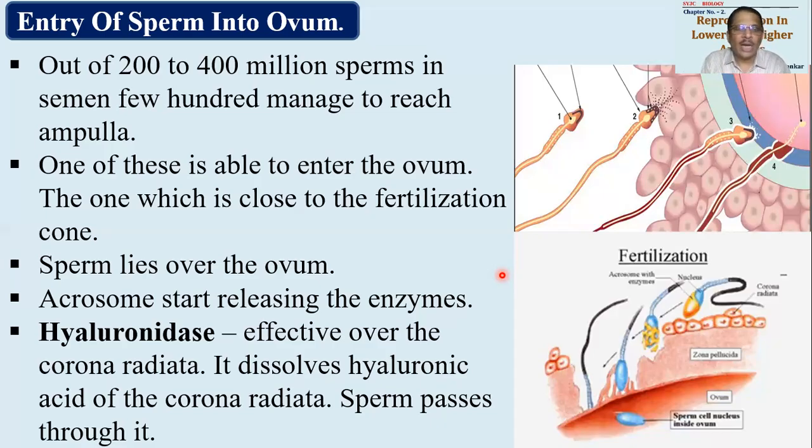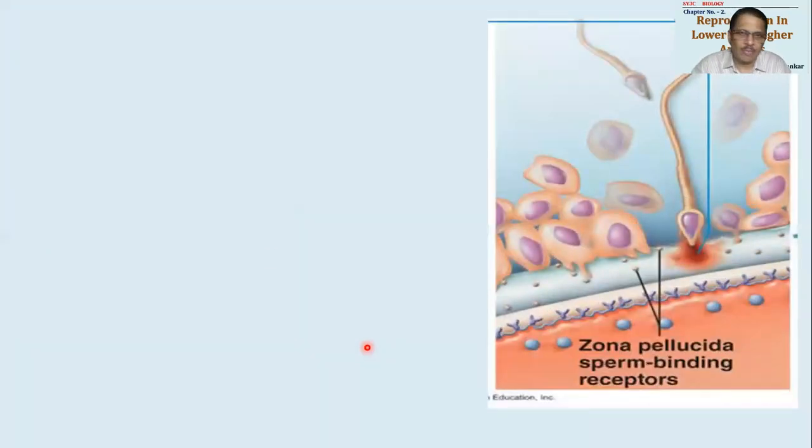And that's why the enzyme hyaluronidase is used to dissolve or inactivate hyaluronic acid. This enzyme will unglue the hyaluronic acid, and so the sperm will be capable of entering through these oogonial cells and reaching in.